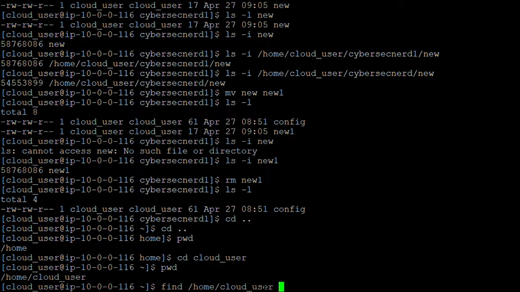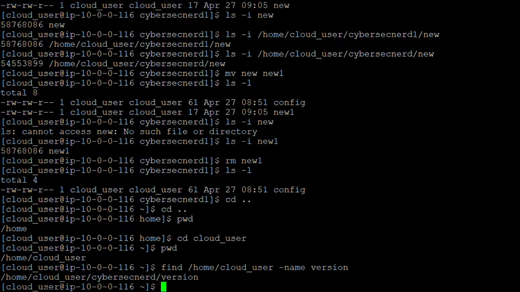So now under this particular directory somewhere that particular file is there. So let's say I remember the name of the file, and the name of the file is config, or maybe let's say versions. So you can see, we have this particular file, versions, under the directory name cybersec nerd.